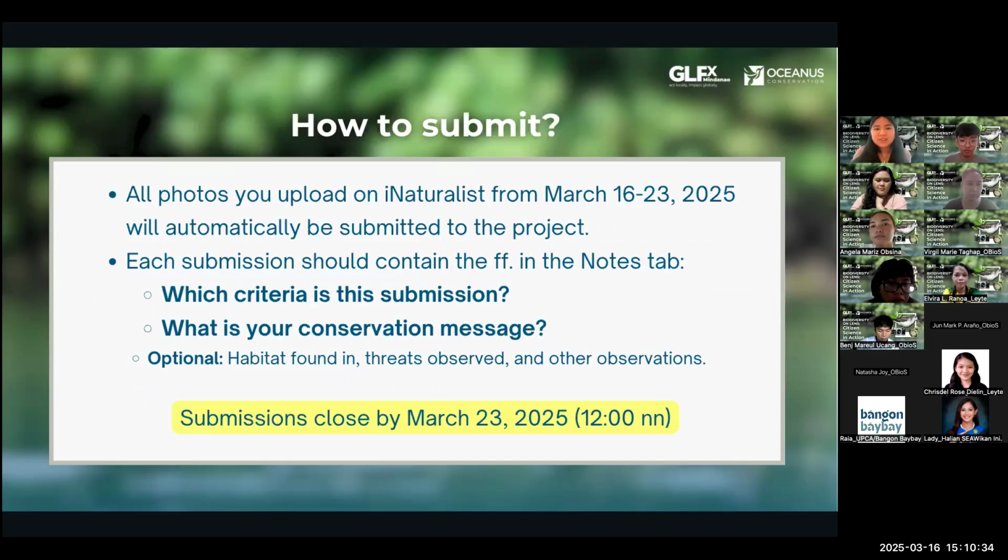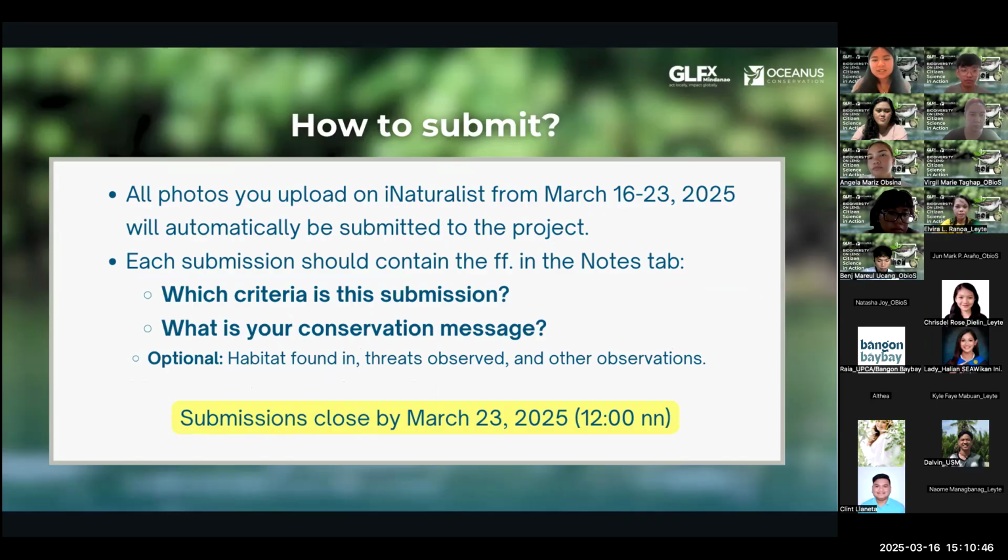So again, how to submit is that each of your submissions should contain the following in your notes tab: which criteria is this for, and what your conservation message is. A good prompt for this again is, why do you think the species needs to be monitored or conserved? And then include other notes about the habitat it's found in, the threats it's facing, and other observations. All right, let's proceed to the criteria.